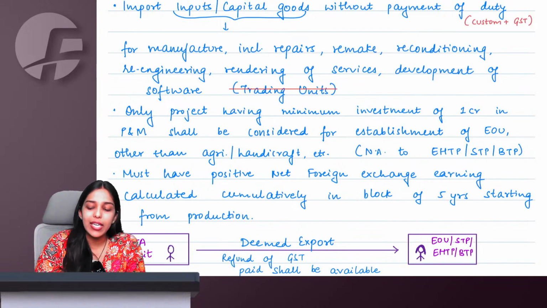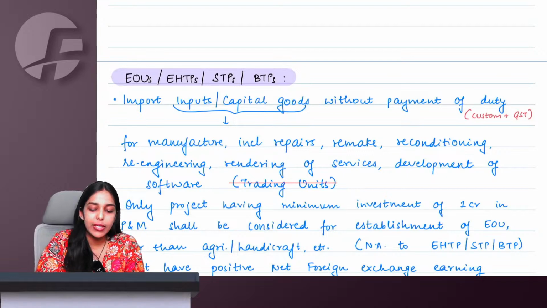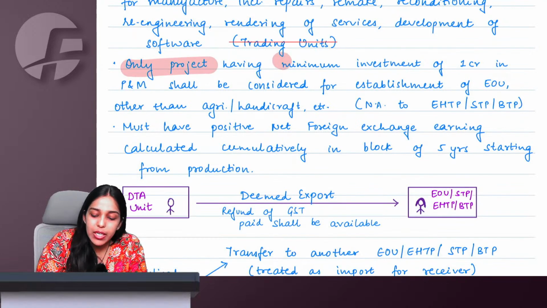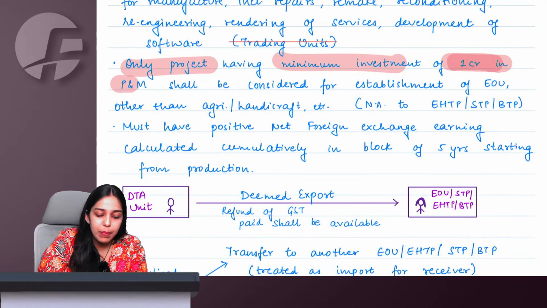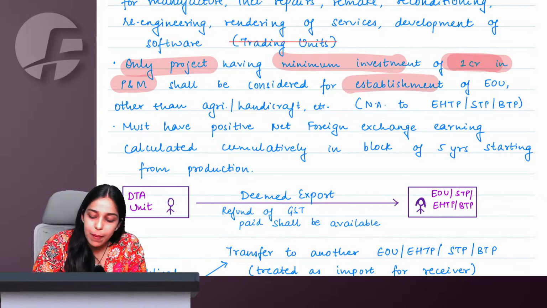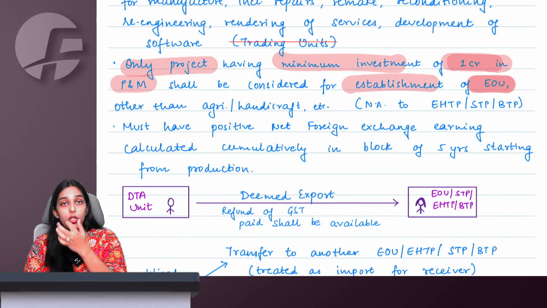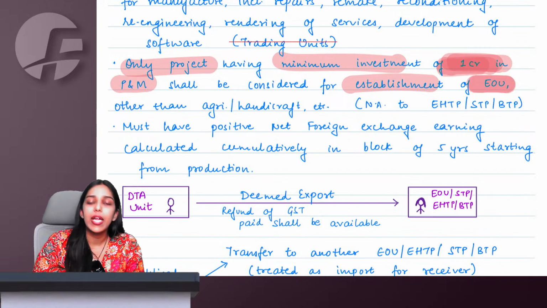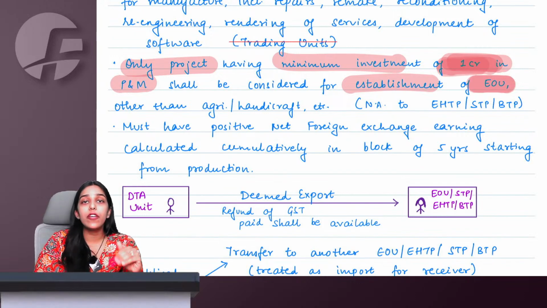But pure trading is not acceptable if you are taking benefits of not paying any duties while importing. Only projects having a minimum investment of 1 crore in plant and machinery shall be considered for establishment of an EOU. If you want to become an EOU, you should at least have an investment of 1 crore in plant and machinery, which is not required for the other people.